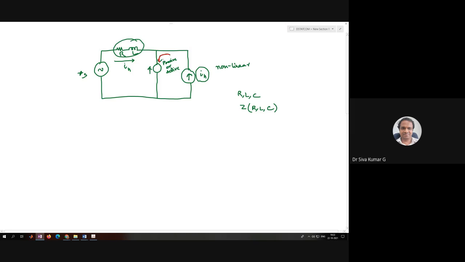Now there won't be any harmonic currents flowing in the source. There will be only the fundamental current.